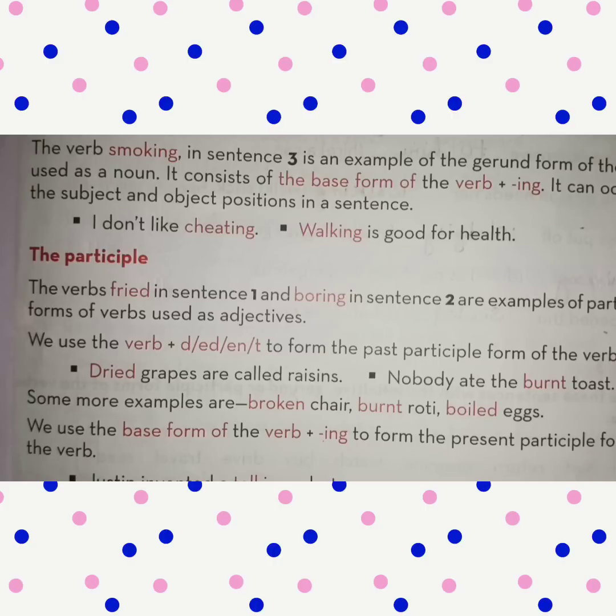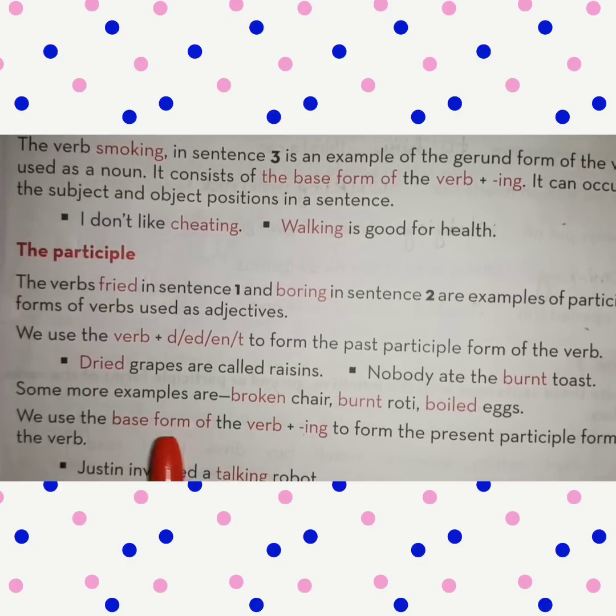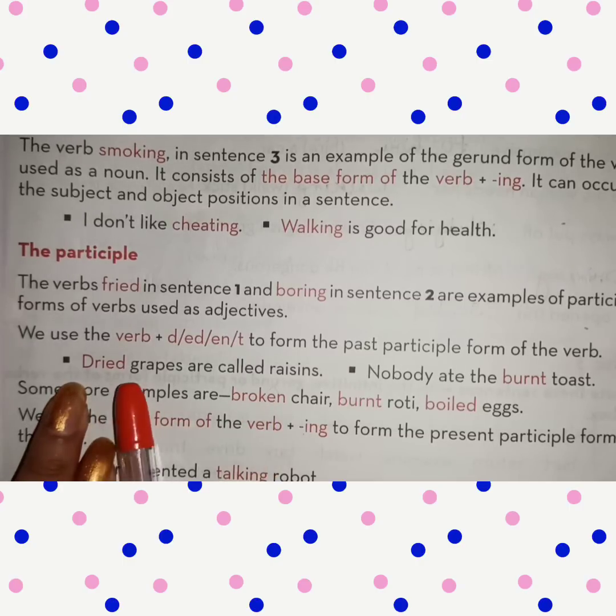We use verb plus d, ed, en or t to form the past participle form of the verb. Dried grapes are called raisins. Dried is the past participle form of the verb, and the main verb is dry. Dry, dried, dried.